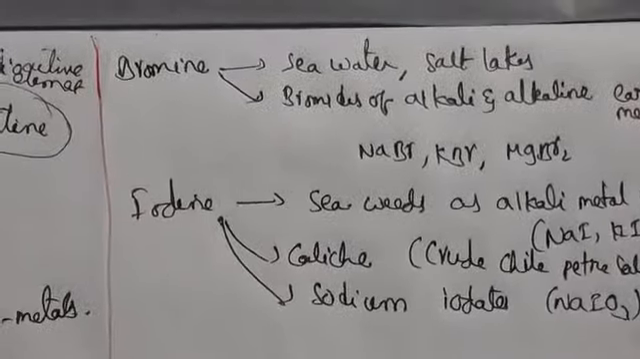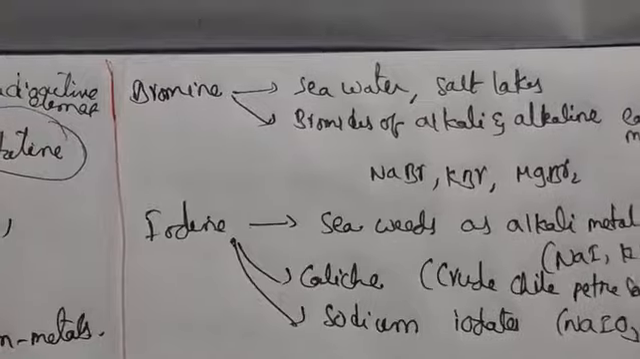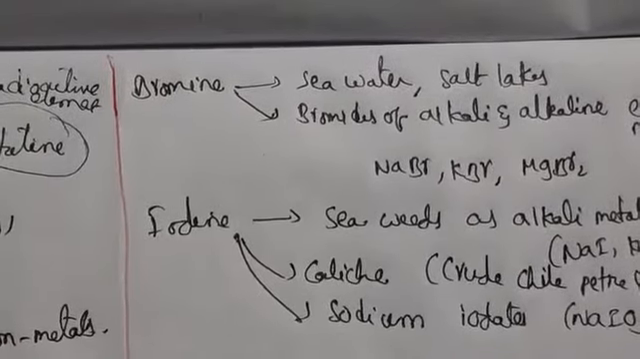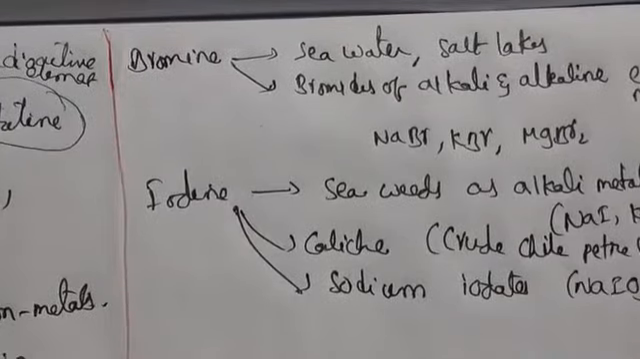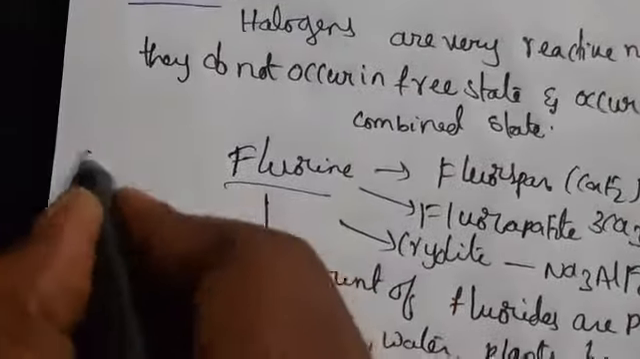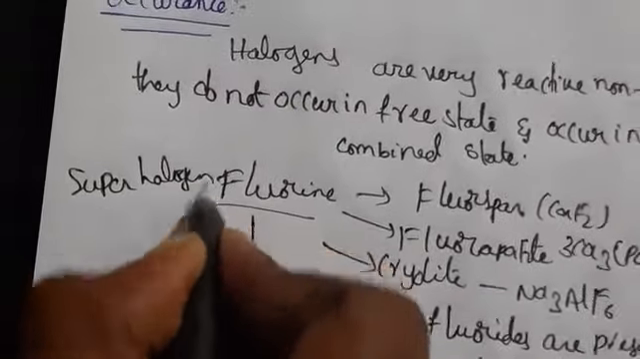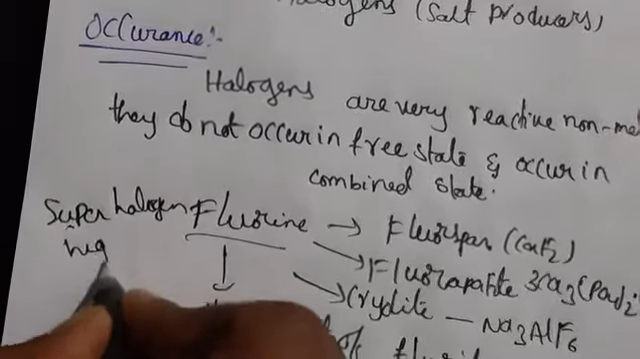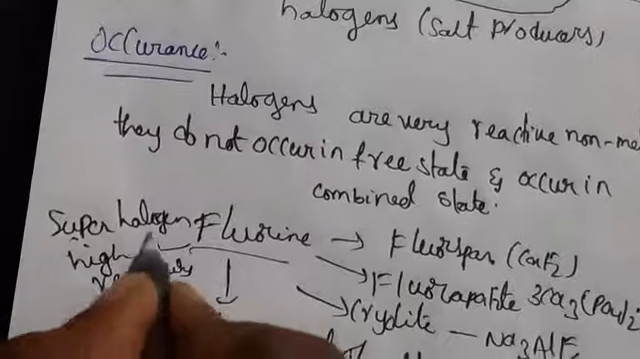Chlorine, bromine, iodine, whatever we take, all occur in seawater as salts like NaCl, MgCl2, NaIO3. Fluorine we call a superhalogen. Why? It is the most reactive element, and because of this high reactivity we call fluorine a superhalogen.